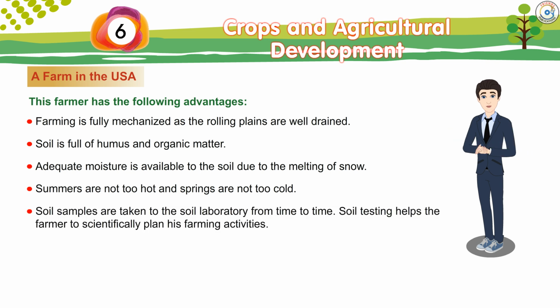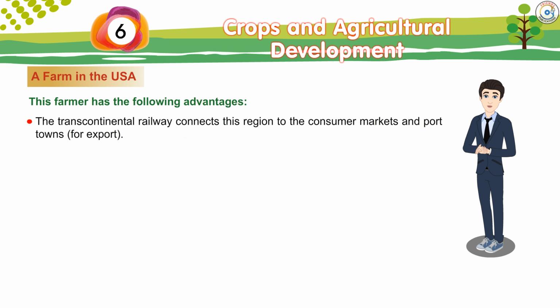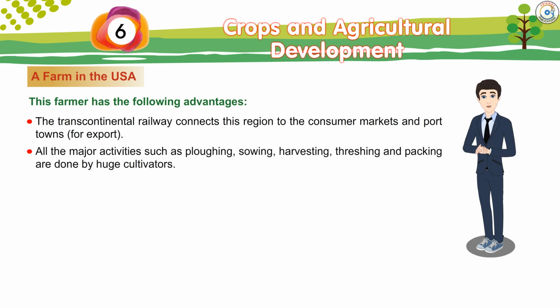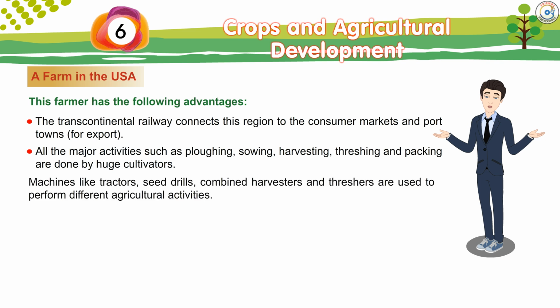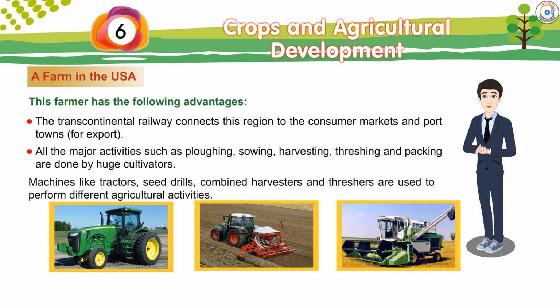Soil samples are taken to the soil laboratory from time to time. Soil testing helps the farmer to scientifically plan his farming activities. Pesticides and fertilizers are spread from airplanes. The Transcontinental Railway connects this region to the consumer markets and port towns for export. All the major activities such as plowing, sowing, harvesting, threshing and packing are done by huge cultivators. Machines like tractors, seed drills, combined harvesters and threshers are used to perform different agricultural activities.